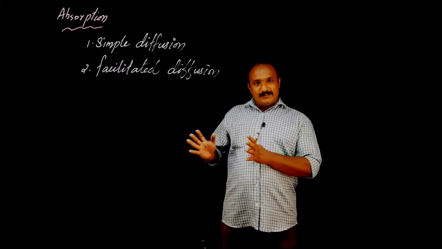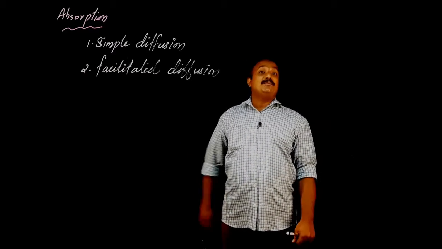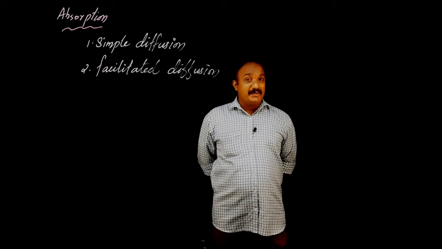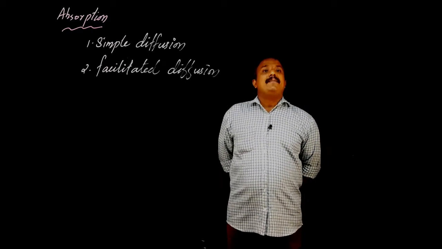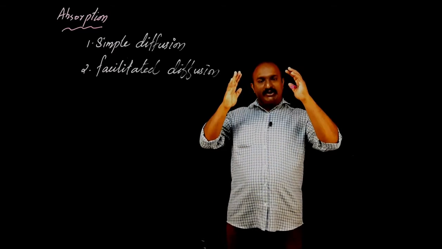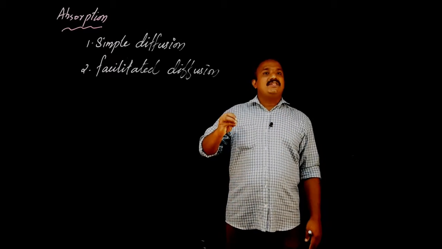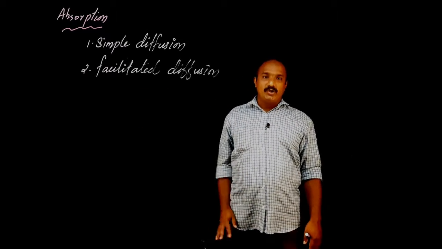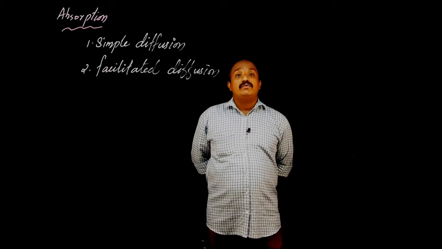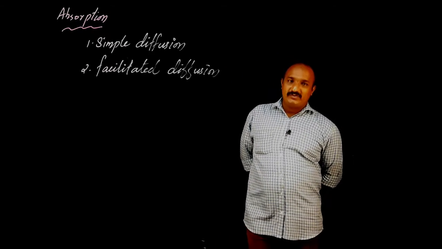So for their spreading, a push or support from a protein molecule is needed. Some cell membranes contain protein molecules. Some materials spread from the area of higher concentration to the area of lower concentration with the help of protein molecules present on the cell membrane. Such movement is called facilitated diffusion.